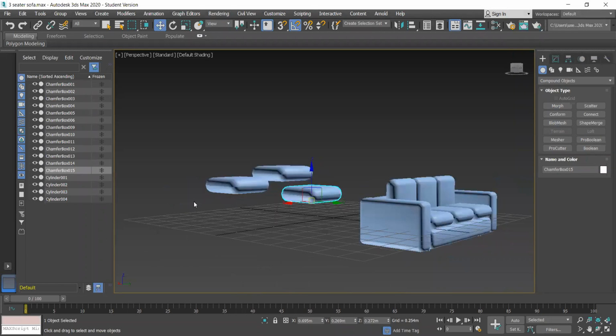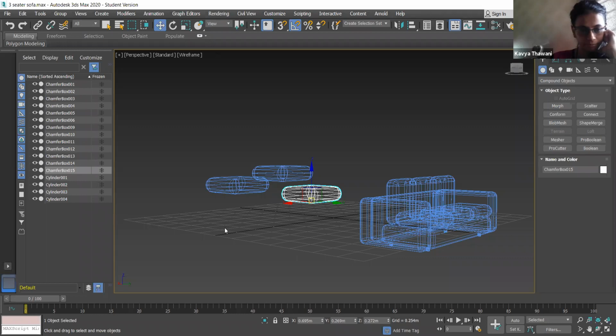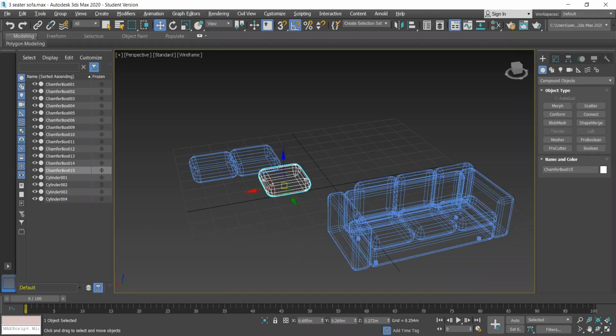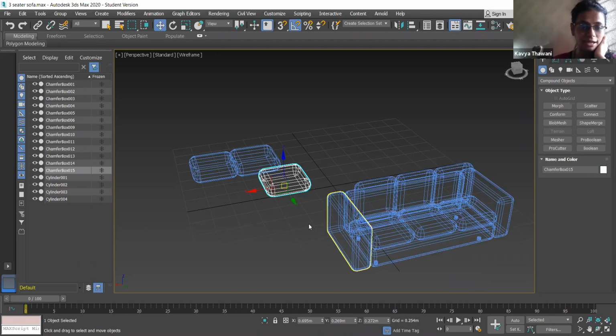So which viewport do we need to work in? It depends on you actually. If you are creating these, it is fine even if you create in perspective view. But when you are copying or trying to align, you have to work in front elevation. And that wireframe thing I was telling you that day, you remember? Yes. If you press F3 now, you are getting lines. Line matching would be very simple rather than aligning a 3D object with another 3D object.